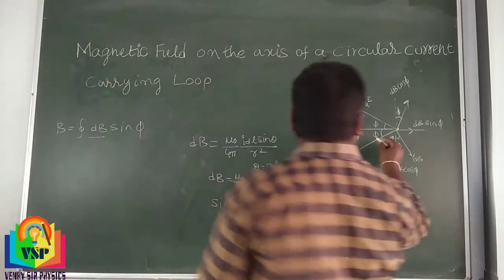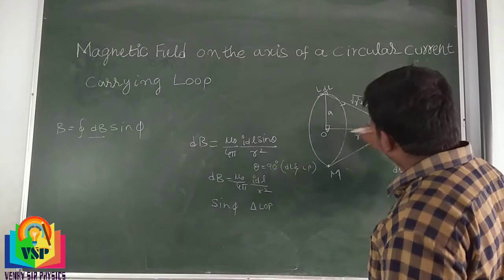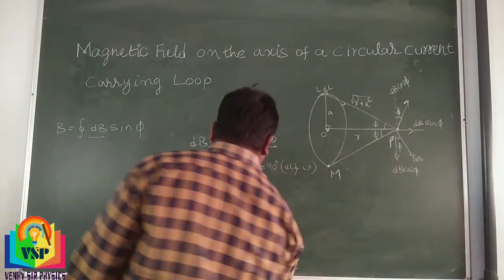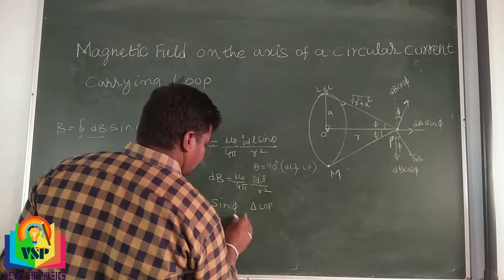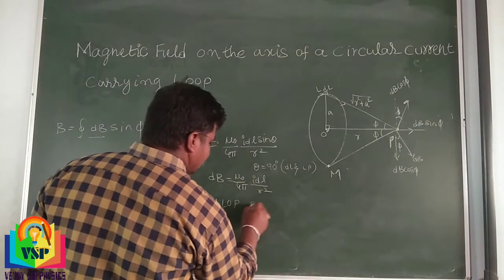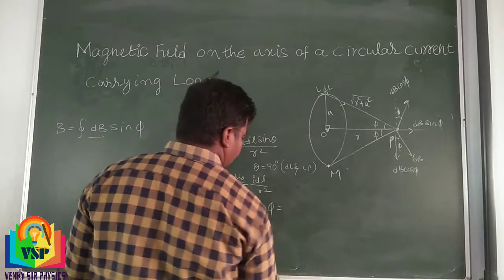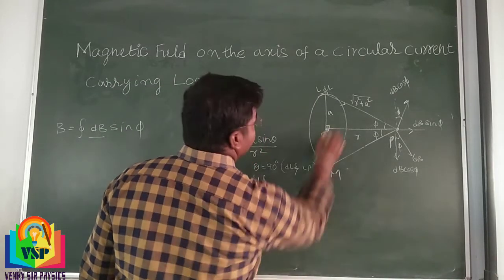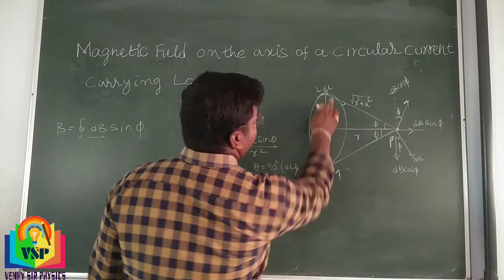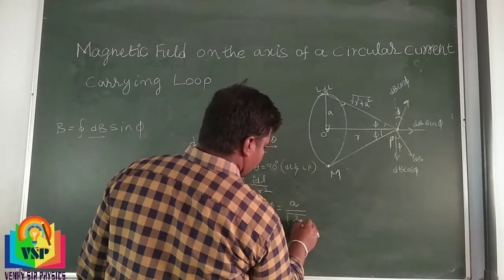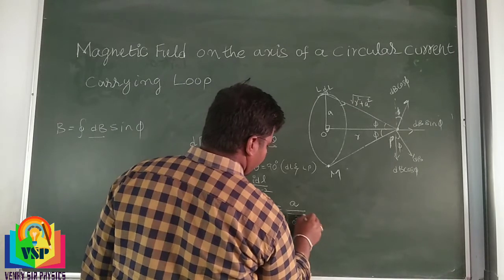Opposite to angle phi is OL, so sin phi is equal to a divided by the hypotenuse, root of a square plus r square.